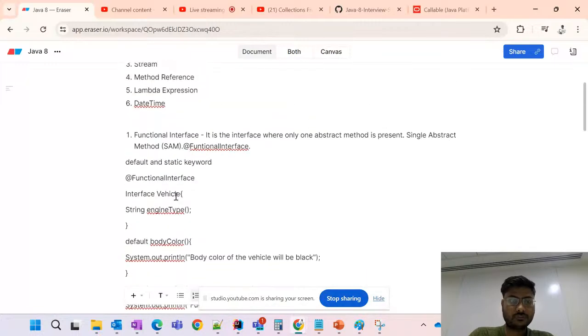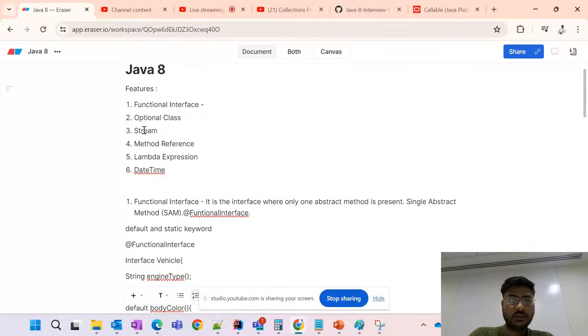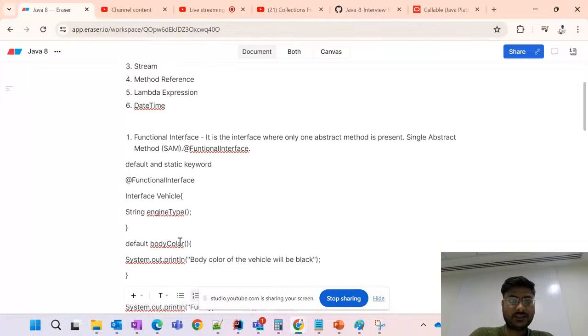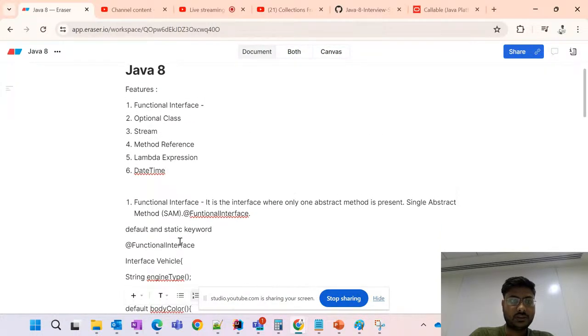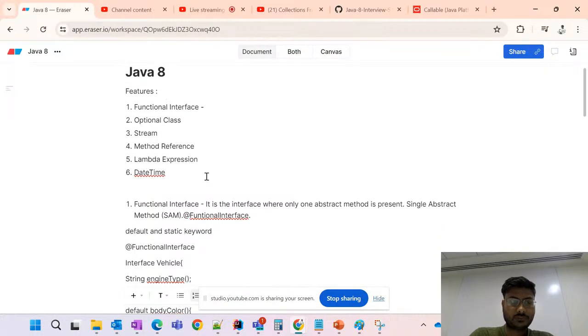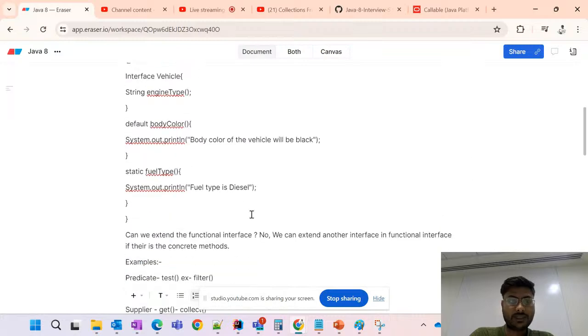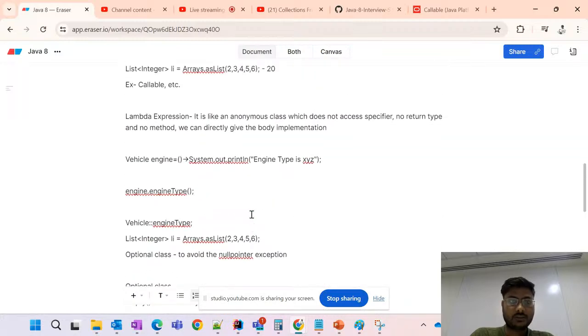We have gone through the lambda expression. We are doing into that. So let me explain you the lambda expression. So friend, lambda expression is nothing but an anonymous class which doesn't have the access modifier, doesn't have the return type, and doesn't have the method. We can directly give the body implementation in that.